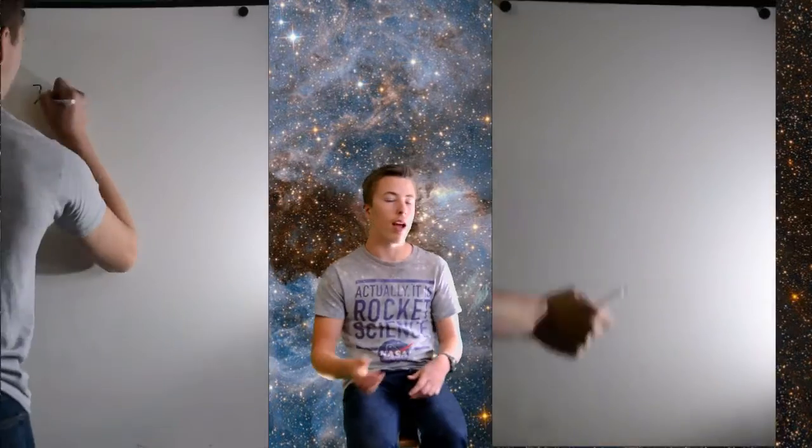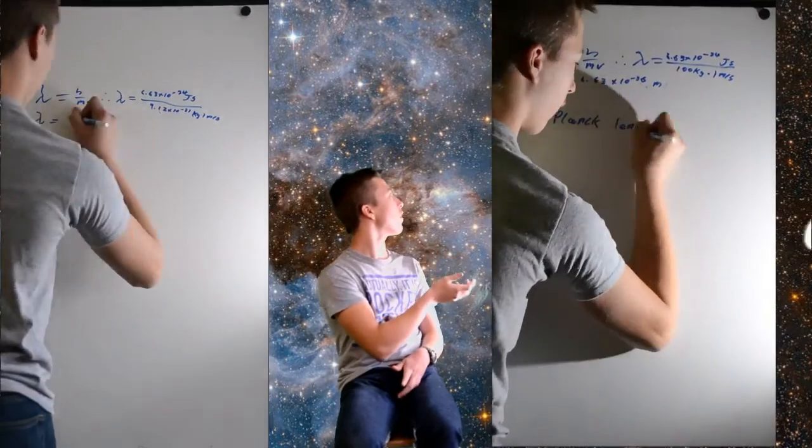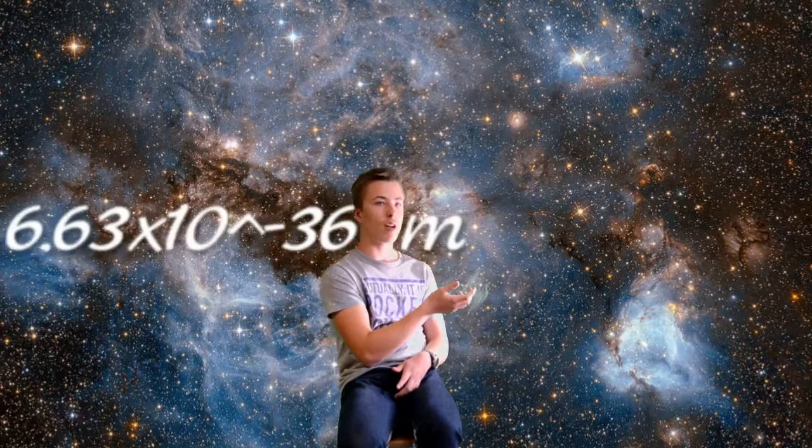I will now do a quick calculation comparing the wavelength of a human with mass 100 kilograms and an electron, both traveling at 1 meter per second. As you can see, the human would have a wavelength of 6.63 times 10 to the minus 36 meters, which is smaller than the Planck length.